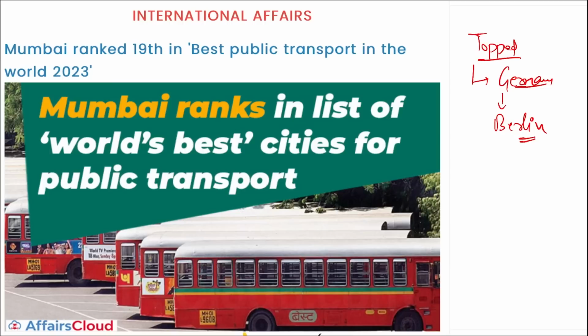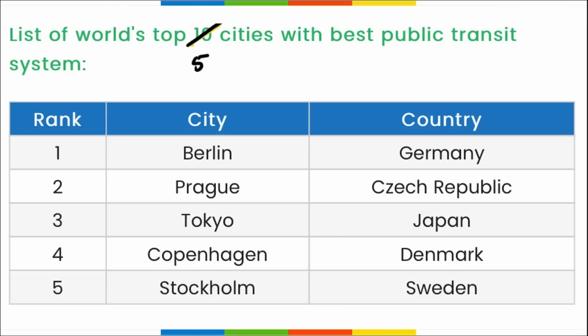Correct? And here you can see the list of the world's top 5 cities with the best public transport system. First is Berlin, second Prague, third Tokyo, fourth Copenhagen, fifth Stockholm, and on 19th position is your Mumbai.